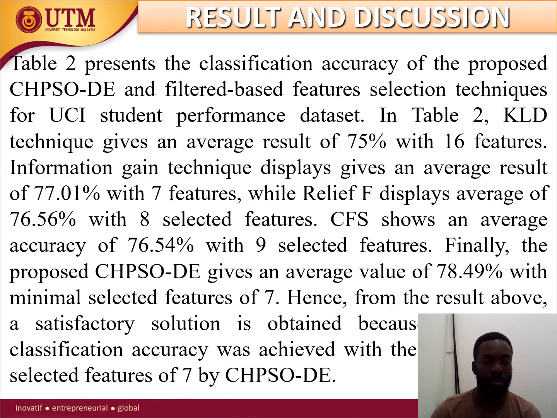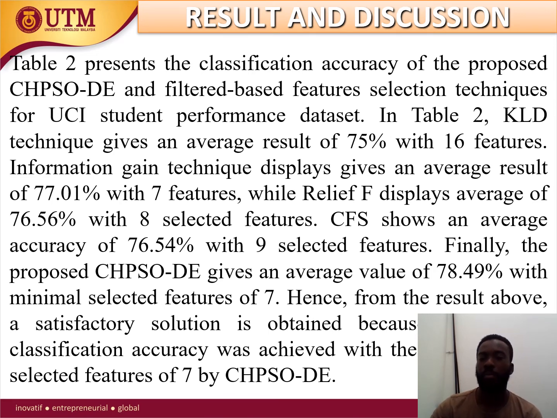Also from table 2, the KLD gives an average accuracy of 75 with 16 features, while the information gain technique gives 77% with 7 features. The ReliefF gives 76.56% with 8 features.